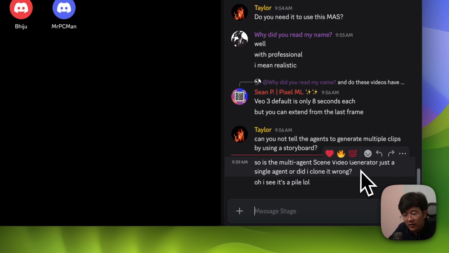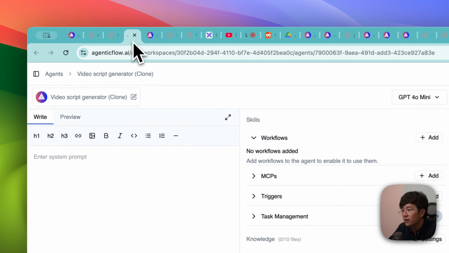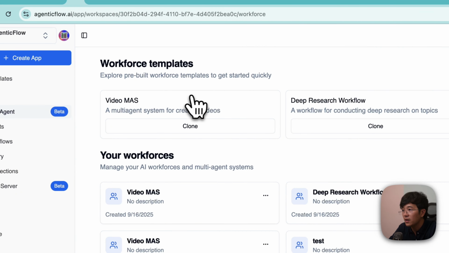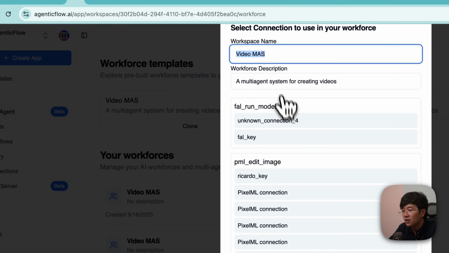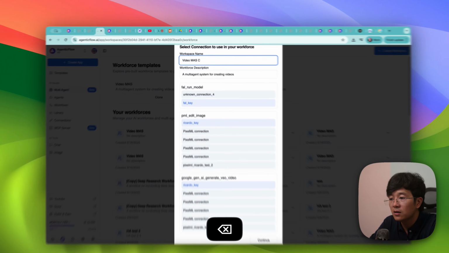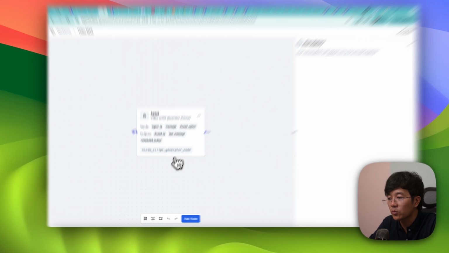Multi-agent scene video generator. It should not be a single agent. It should be a multi-agent, a 4 agent. Okay. So let me go into multi-agent, and let me click on MES, and I will click on fan, and we click one just to make sure the connection is great. So clone on September 16, and click continue. After you clone, it should be like this.